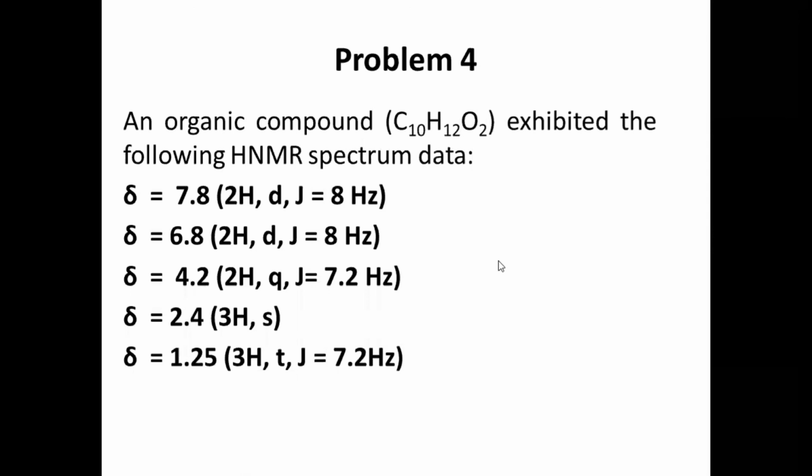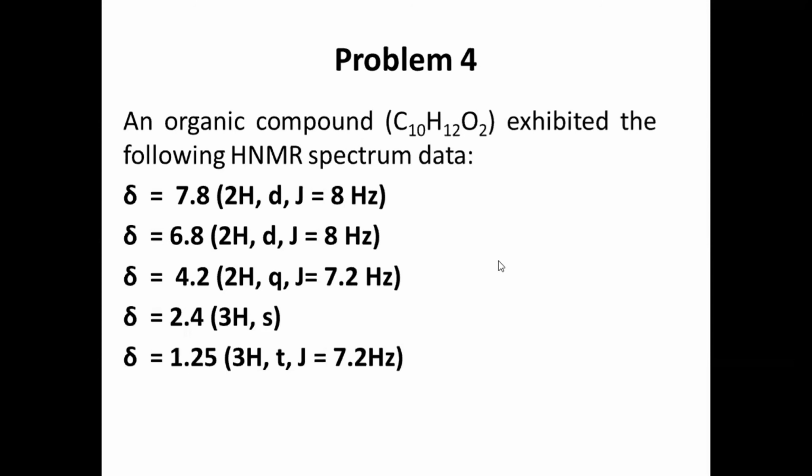That means delta is 7.8, delta is 6.8, and we can predict definitely by seeing these two chemical shift values the presence of a benzene ring. And moreover 2H and 2H, the signal corresponds to 2 protons.